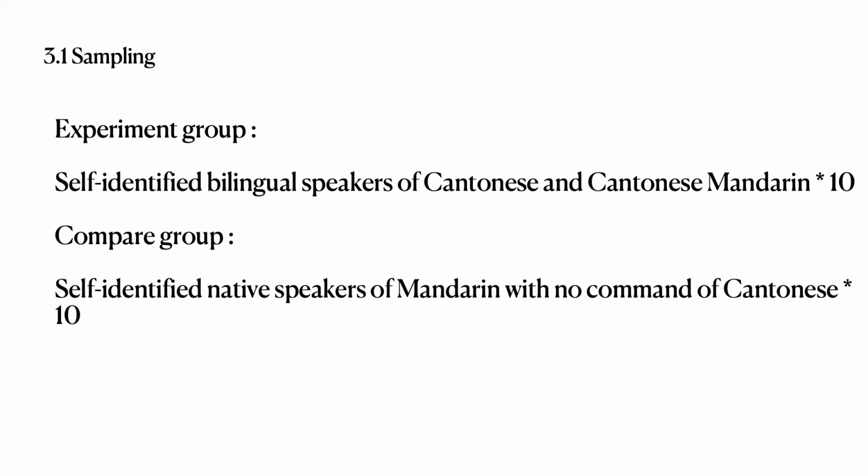This study will adopt an opportunity sampling method and select 20 participants among Chinese university students: 10 self-identified bilingual speakers of Cantonese and Cantonese Mandarin, and 10 Standard Mandarin speakers. Cantonese speakers are required to be proficient in Cantonese before 7 years old, and Standard Mandarin speakers will be sampled from students with no command of Cantonese. They will respectively be divided into an experiment group and a comparison group. This sampling method is determined to choose a set of participants representing the general status of Cantonese Mandarin speakers and Standard Mandarin speakers.